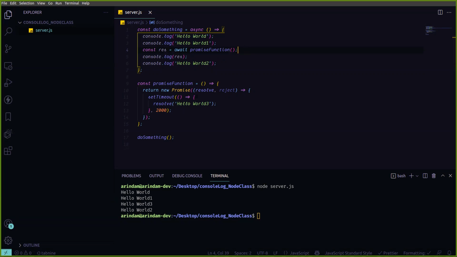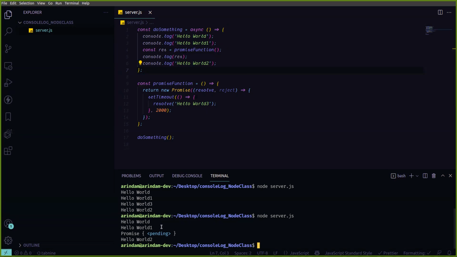Yes, brother, here I am using async. JavaScript is asynchronous, right? So if I don't use async, what is going to happen? I'm deleting it. Now it will print the promise as pending. Now you can see hello world one, hello world two, everything is done. It is not waiting for the promise. It's totally in a pending state now.